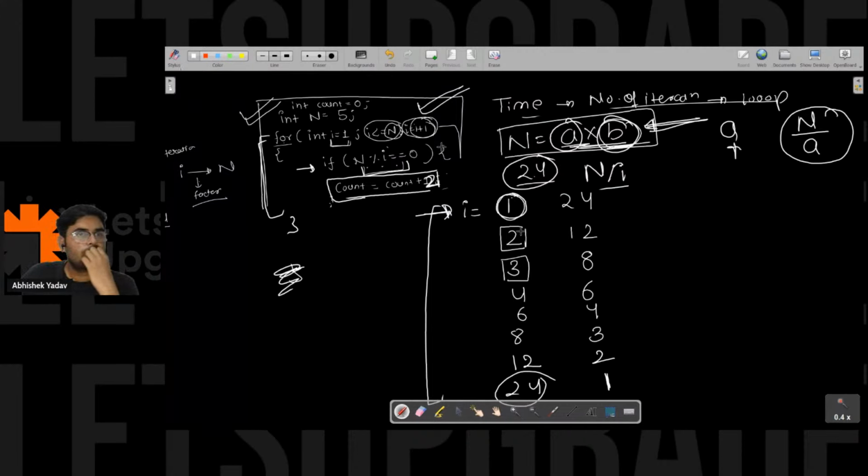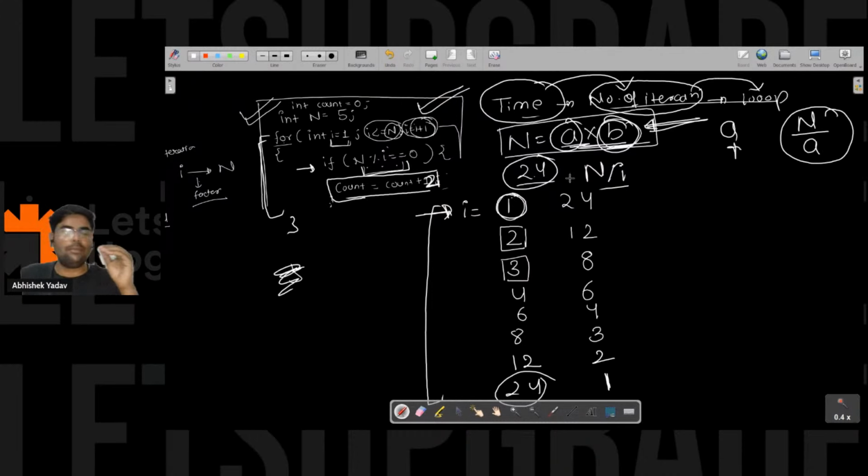So again I am repeating that point: my time is increasing, and I came to know that time is dependent on the number of iterations, and that number of iterations is dependent on the loop. So I am doing something extra in the loop. I observed that if a is a factor of n, I can easily calculate the next factor, that is b.